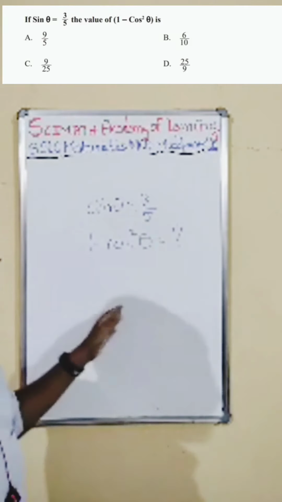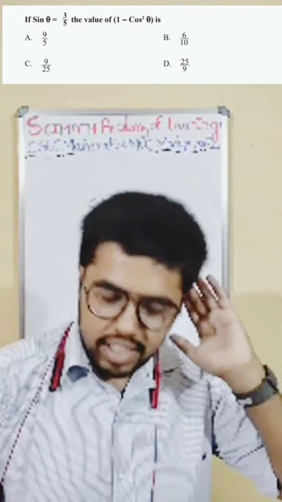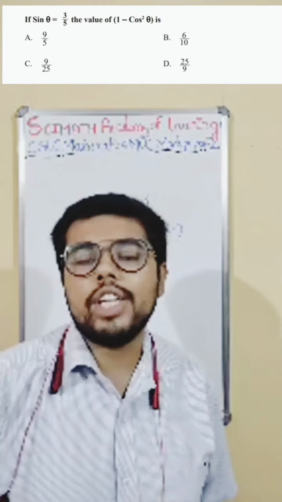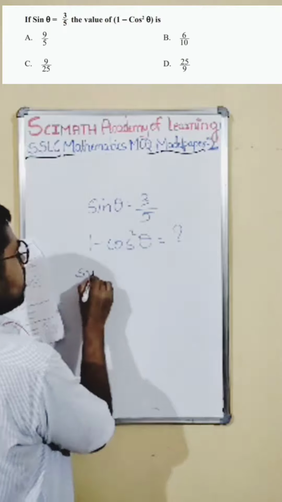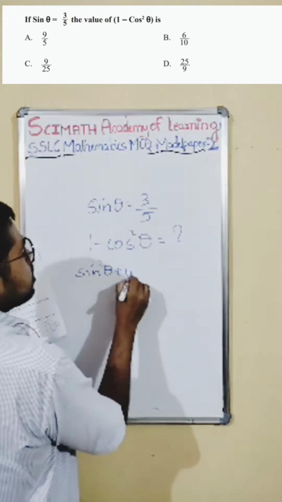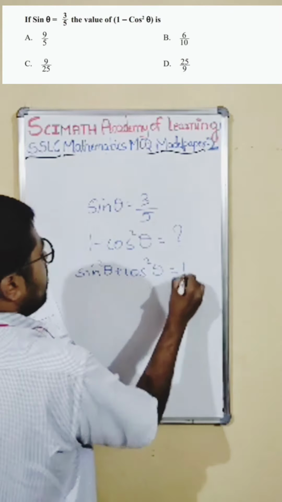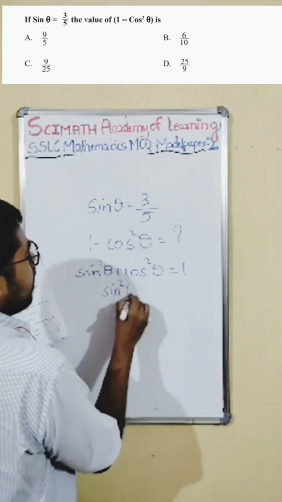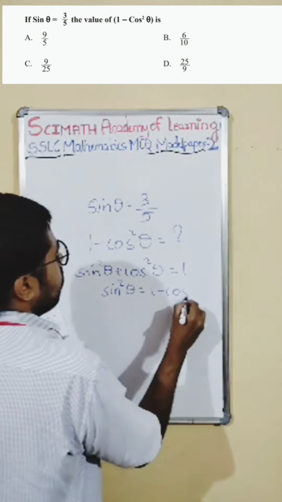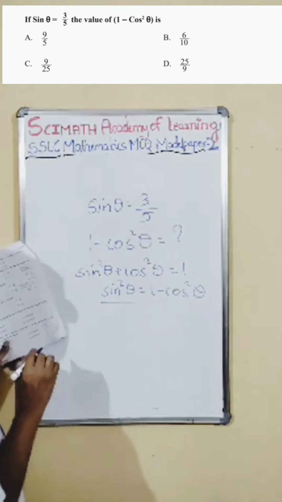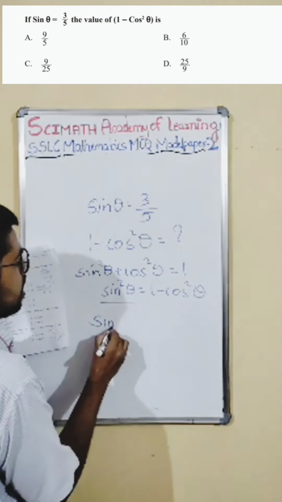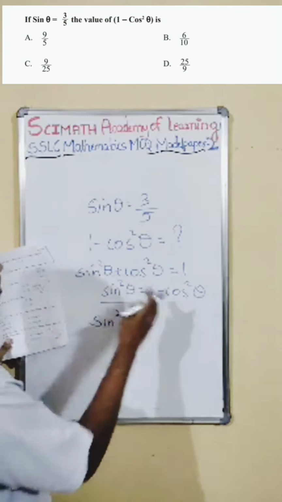If you see something like square, it is definitely from the trigonometric identities. What is the trigonometric identity here? We know that sin square theta plus cos square theta is equal to 1. Then sin square theta can be written as 1 minus cos square theta. So 1 minus cos square theta can be written as sin square theta.